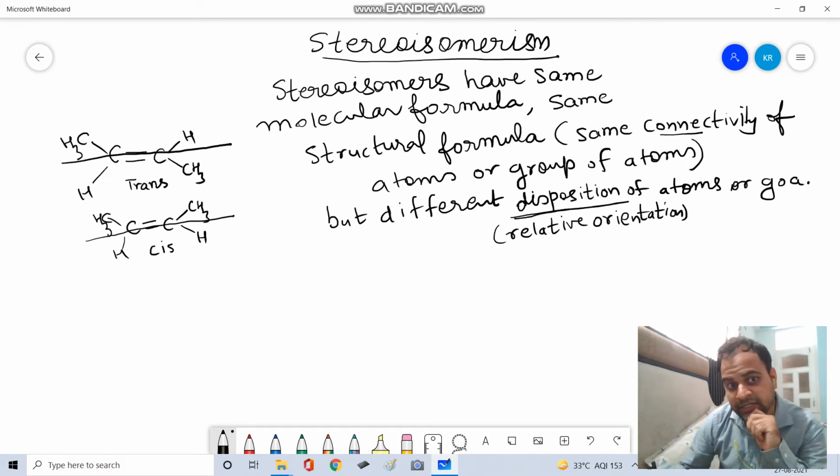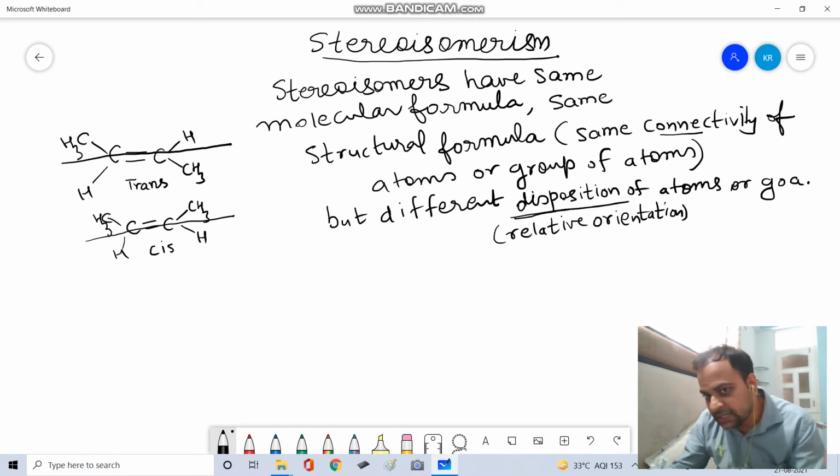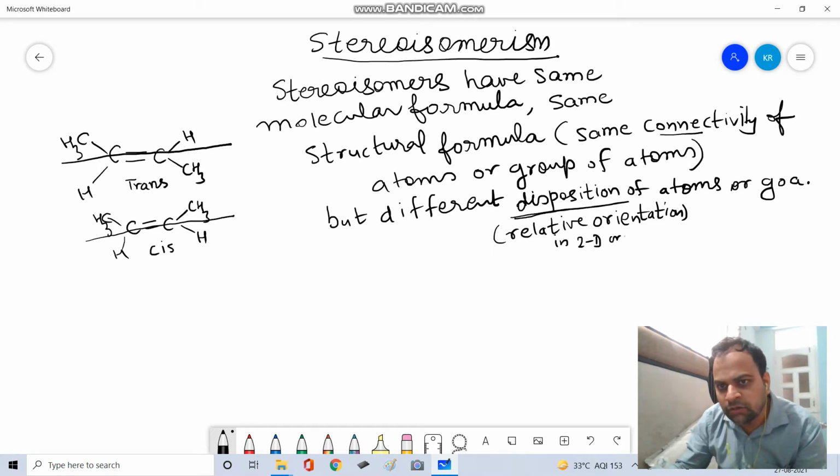They have the same connectivity of atoms. This carbon is connected by two carbons, a double bonded one and a single bonded one. This carbon is also connected the same way. Every connectivity is the same, but their disposition, that is the relative orientation, differs. And what is the relative orientation? It may be in 2D or 3D or both.